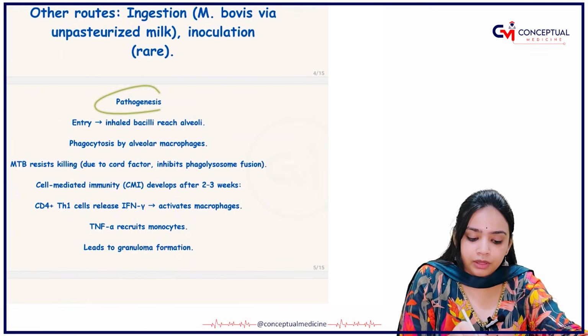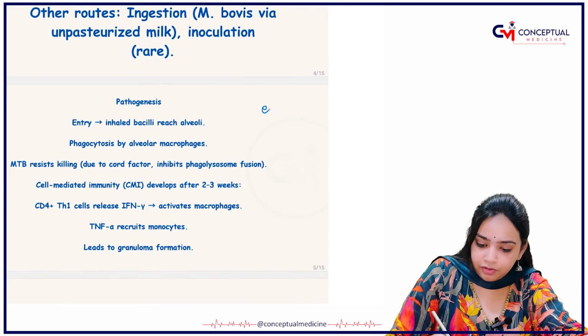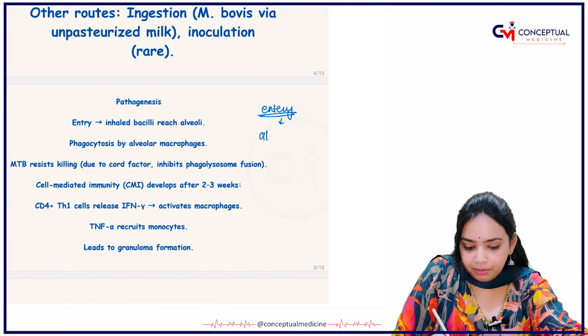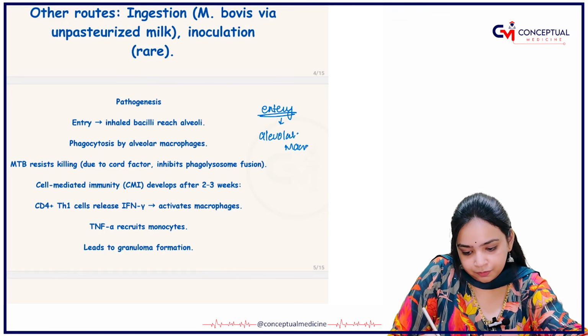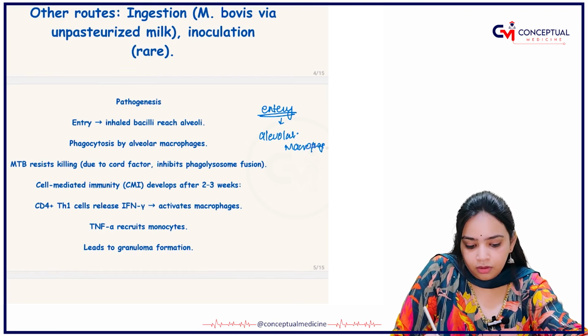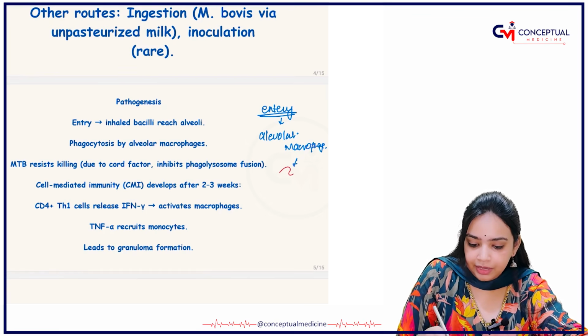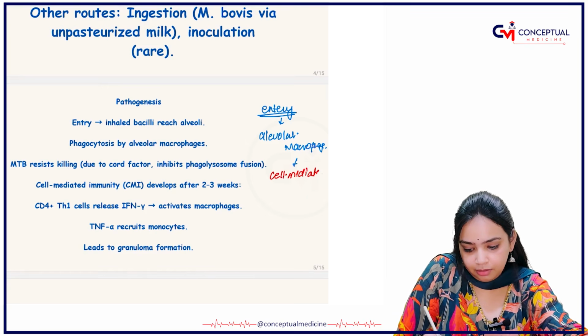Pathogenesis, what will happen? There will be entry of the organism. After that, it will disrupt the alveolar macrophage. As a result, there will be activation of cell mediated immunity.